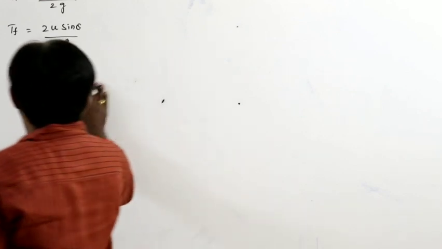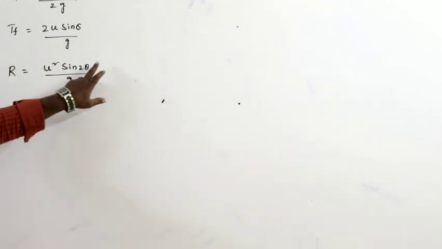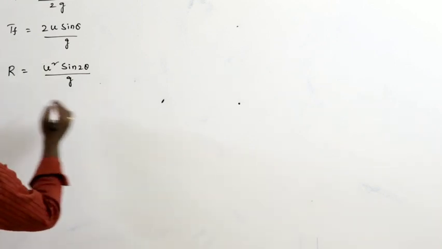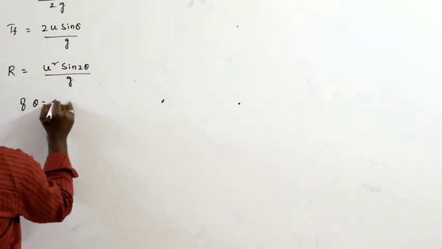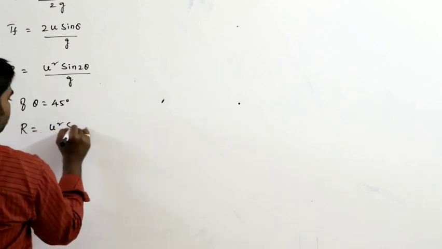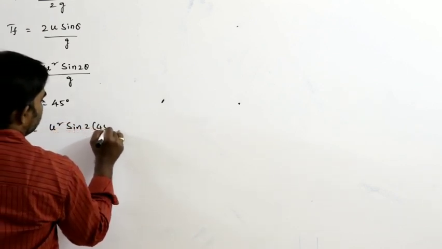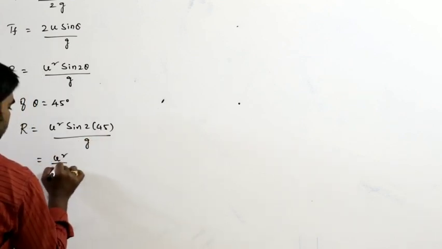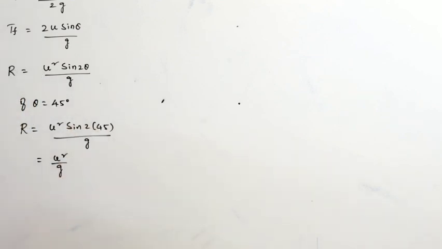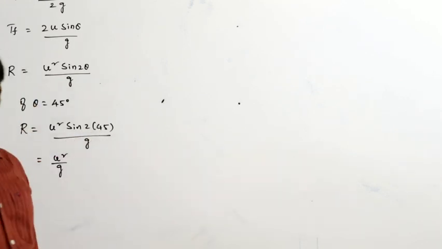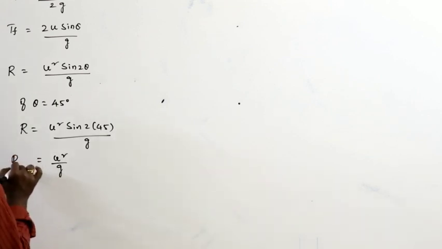Here r is equal to u square sin 2 theta by g. If theta is equal to 45 degrees, then r is equal to u square sin 2 into 45 divided by g, that is u square by g. 2 into 45 is 90, sin 90 is 1. So this is the maximum possible range.